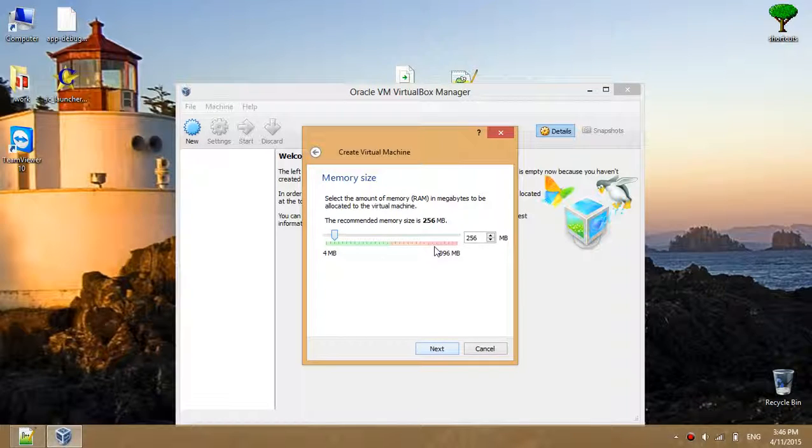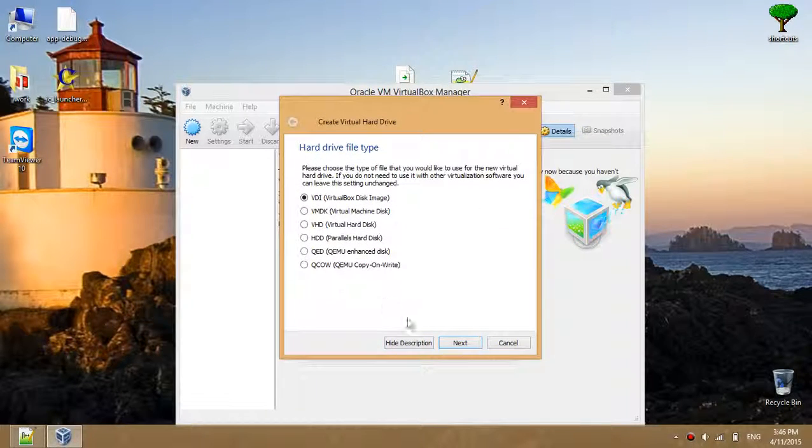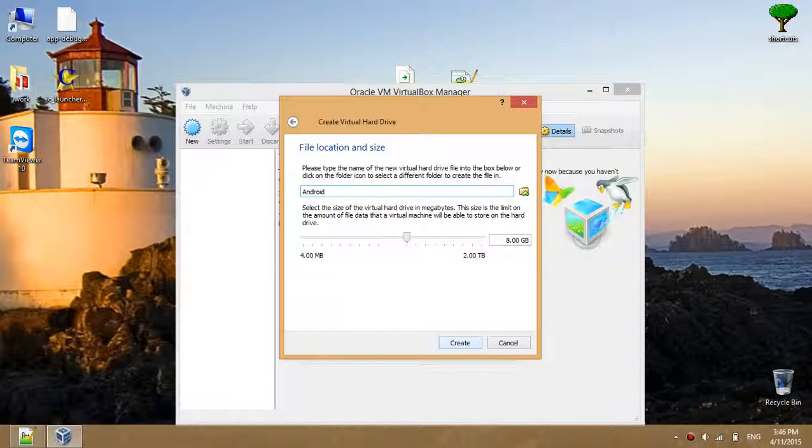Click next. Input your desired RAM, 2048 megabytes. Click next. Create a virtual drive now and create a virtual disk image. Create dynamically allocated, 16 GB. Okay, great.